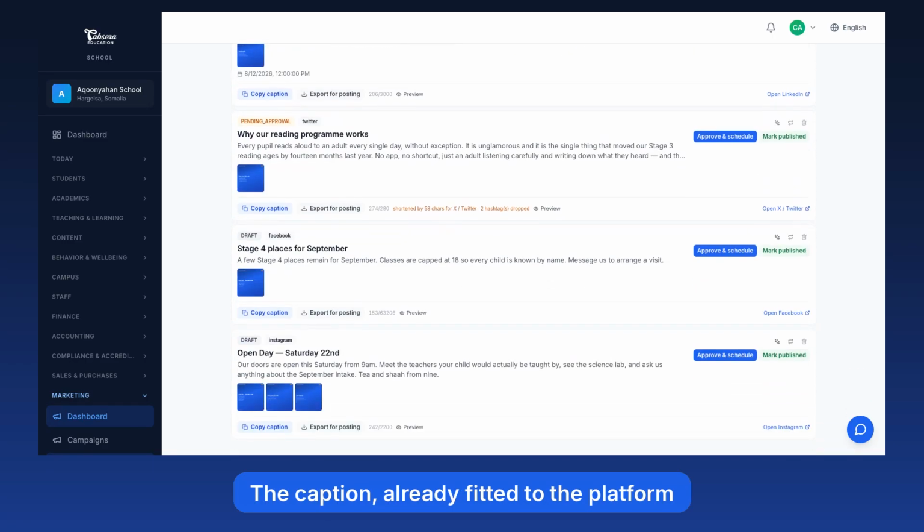Look at the counter under each post. This one is 274 characters against a limit of 280, and it warns you, before you copy it, that it will be shortened by 58 characters and that 2 hashtags will be dropped. That warning matters far more when you are posting by hand, because there is no undo. Find out afterwards and you are rewriting the post yourself.